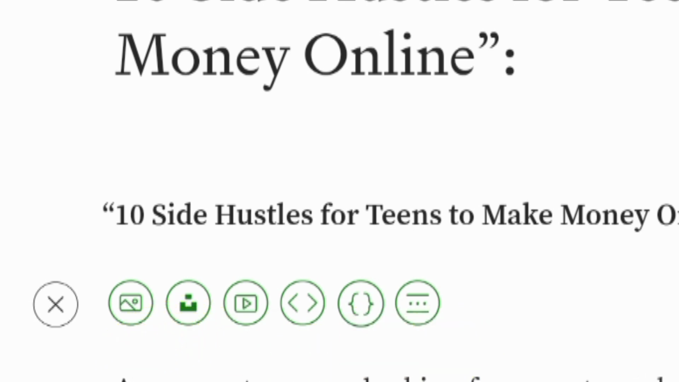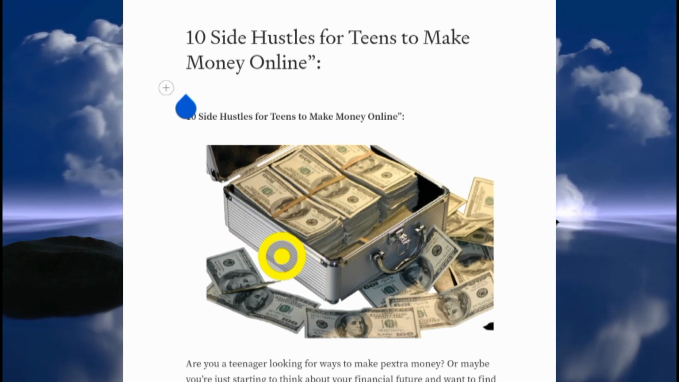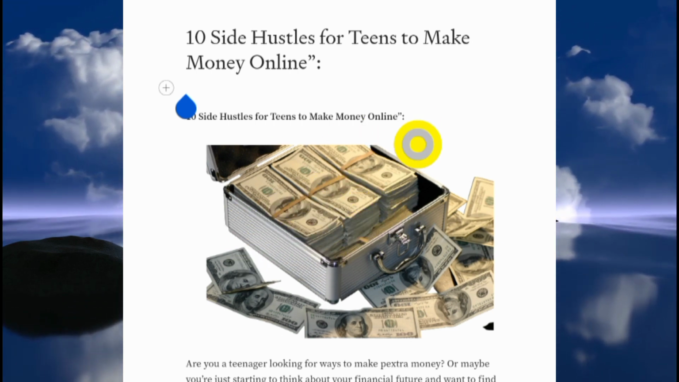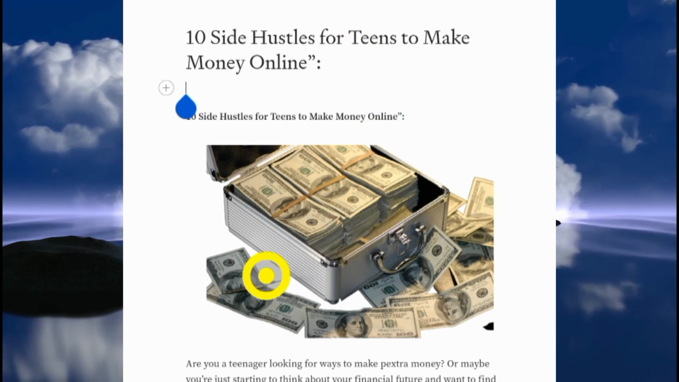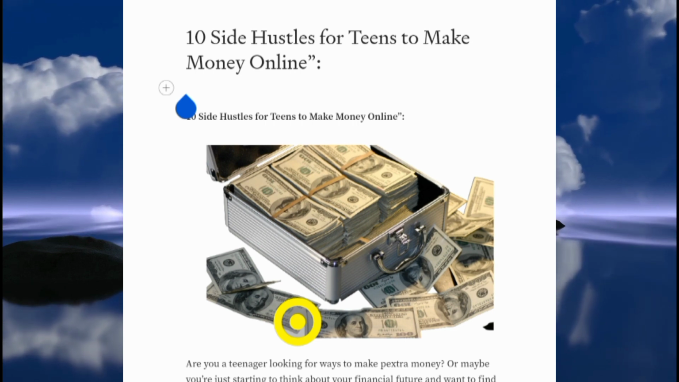You're going to click on that picture symbol there. That will take you to your device storage, and you're going to select any picture you like. As you can see, I've selected this one. I'm talking about money, so of course it makes more sense to have a picture that talks about money here. So as you can see, this is your article.